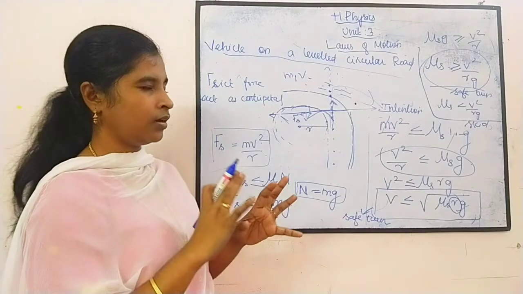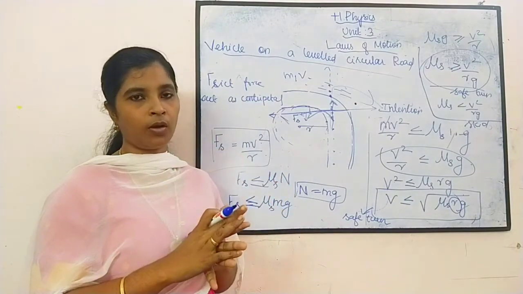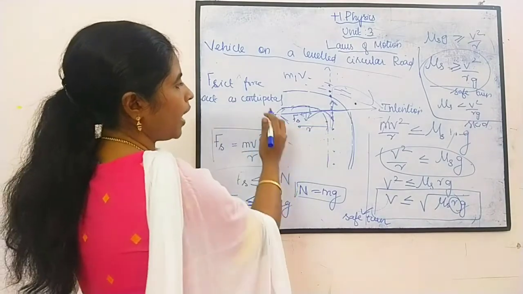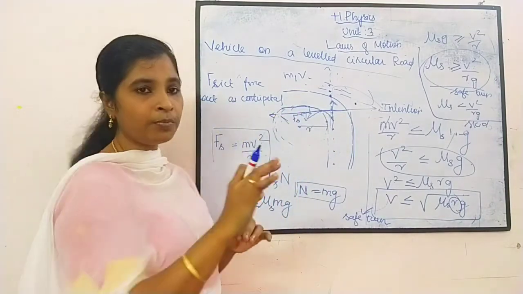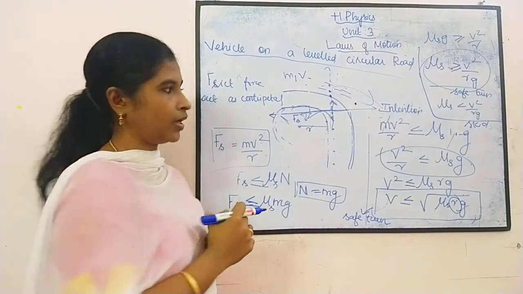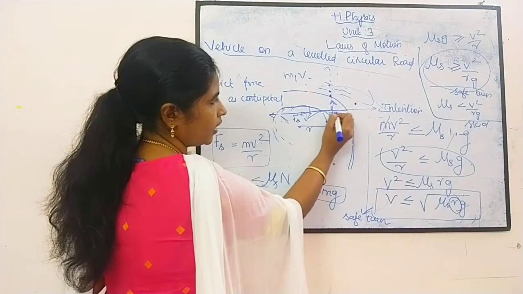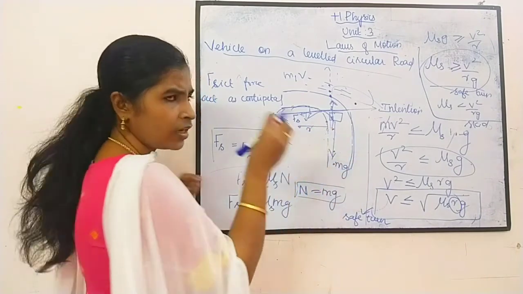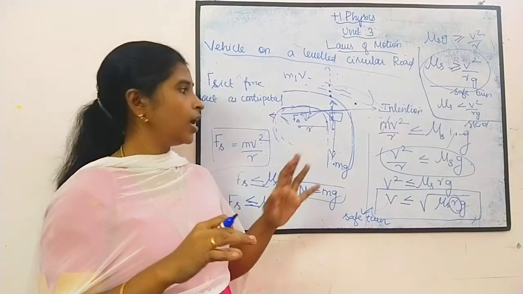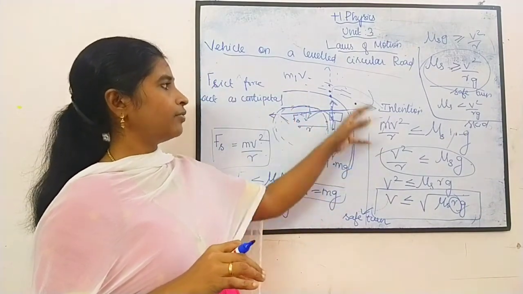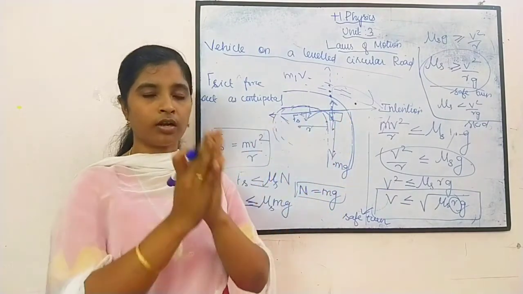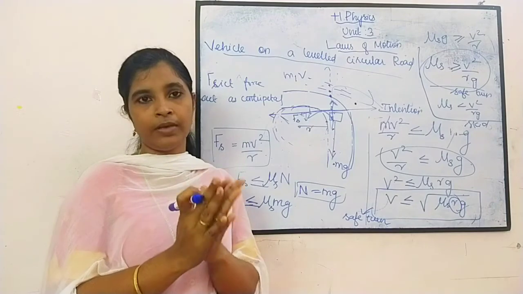It is very useful and an interesting topic. Please don't by heart it. Okay, so initially you have to draw this one and you have to mention the forces acting on it. Suppose a car is moving here, definitely you know that the forces acting on it, first you have to write all those things. A car is moving here, we have taken a road like this, and the forces acting on the car, that you have to write. For that you will be getting 1 mark.